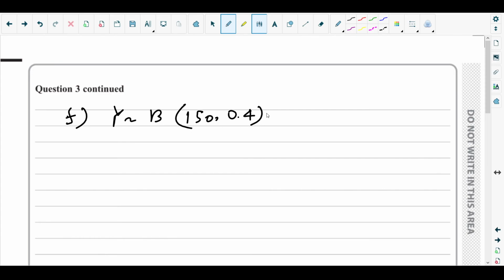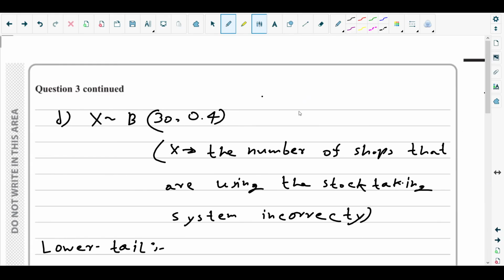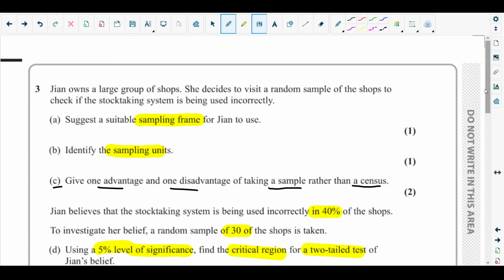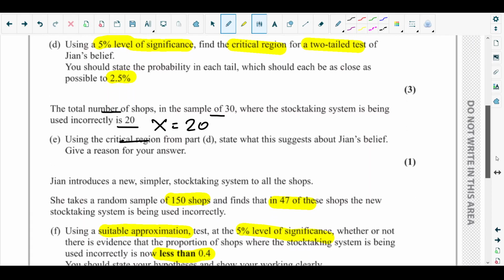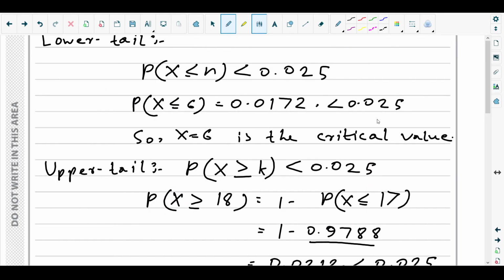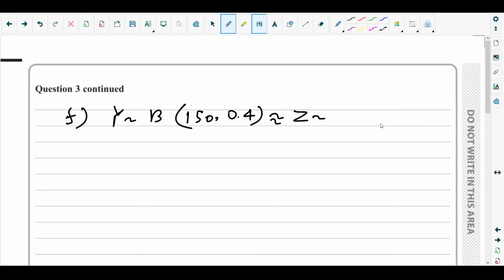It can be approximated using Z distributed... what would be the suitable approximation here? Did they mention? No, they just said using a suitable approximation. So you need to consider the approximation. In this case, 150 times 0.4 gives you 60, which is pretty large. That means here you can't use a Poisson approximation, you have to use what?